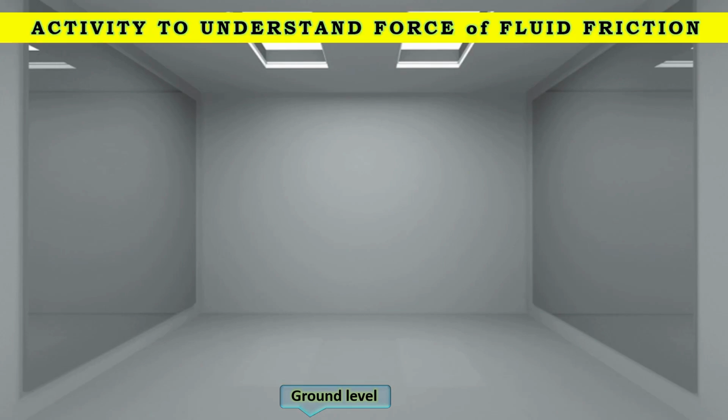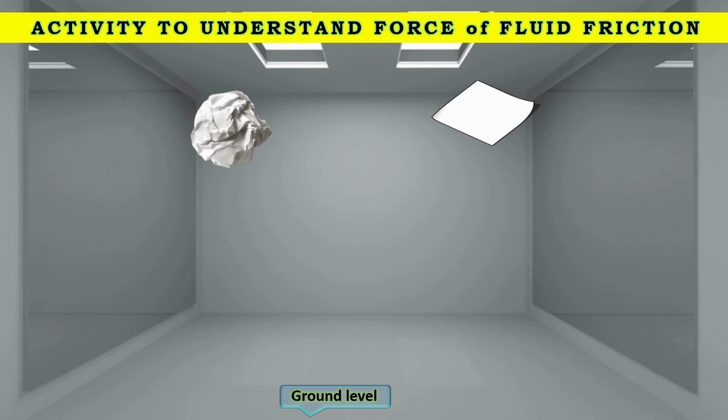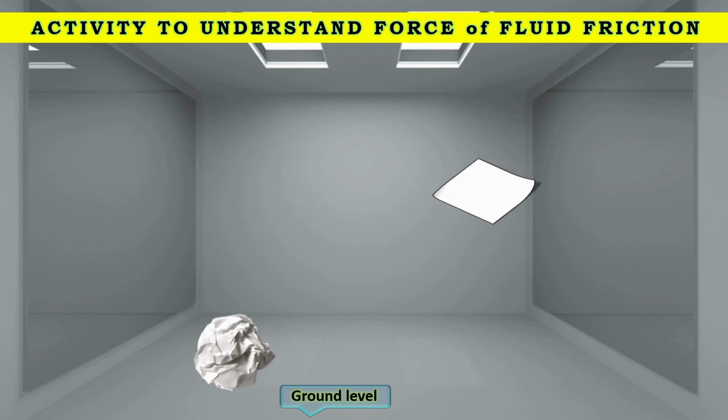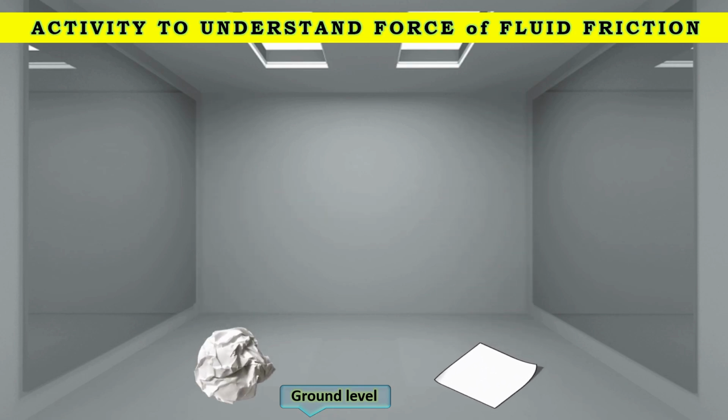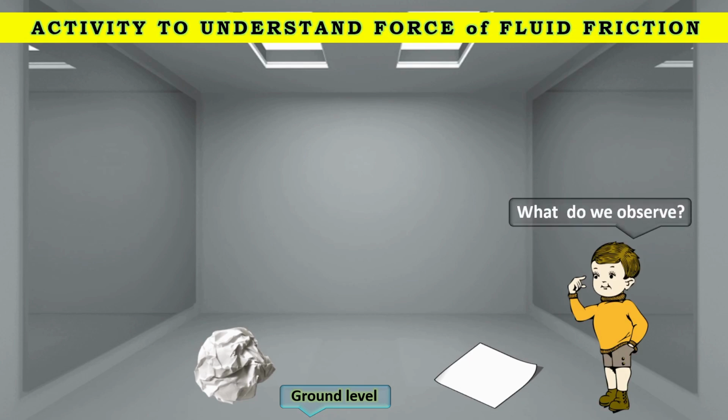Activity to understand the force of fluid friction. Let us take a sheet of paper and a crumpled sheet of paper, and drop both of them at the same time. What do you observe?